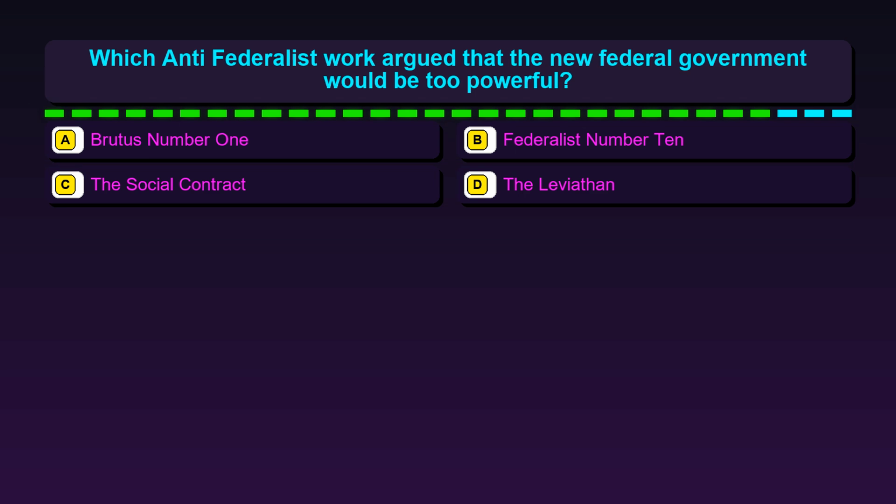Question 21. Which anti-federalist work argued that the new federal government would be too powerful? Option A, Brutus No. 1. Option B, Federalist No. 10. Option C, The Social Contract. Option D, The Leviathan.